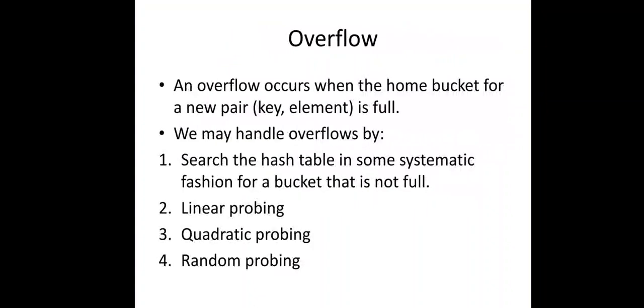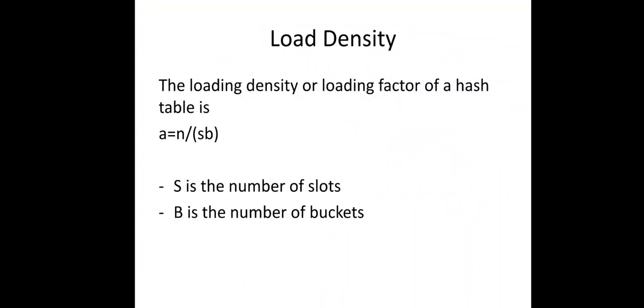The next concept, overflow. An overflow occurs when the home bucket for a new pair, that is a key element, is full. We may handle the overflow by searching the hash table in some systematic fashion for a bucket that is not full. The techniques are linear probing, quadratic probing, and random probing. So these are the techniques to handle overflow in a hash table.